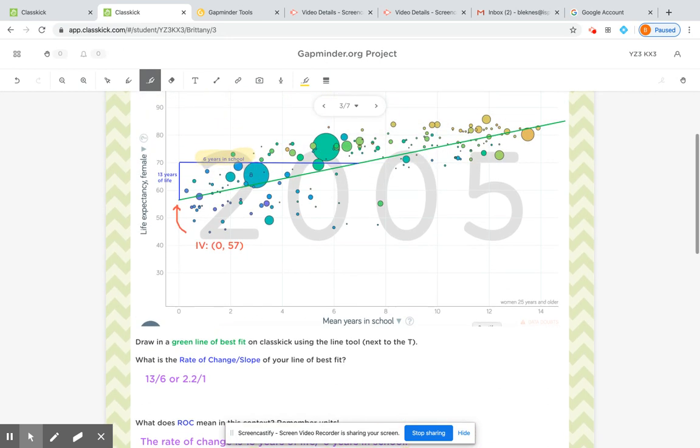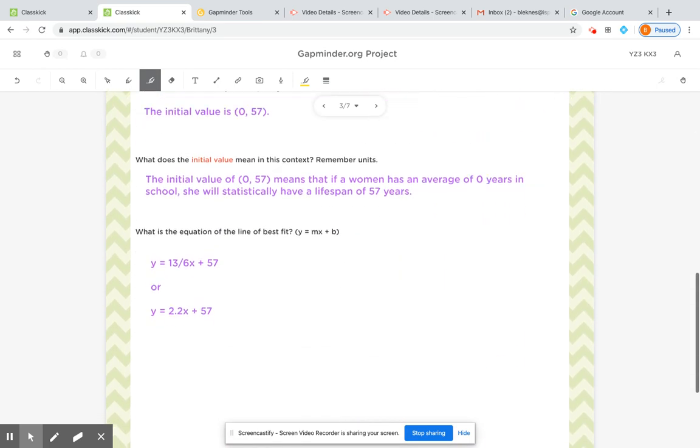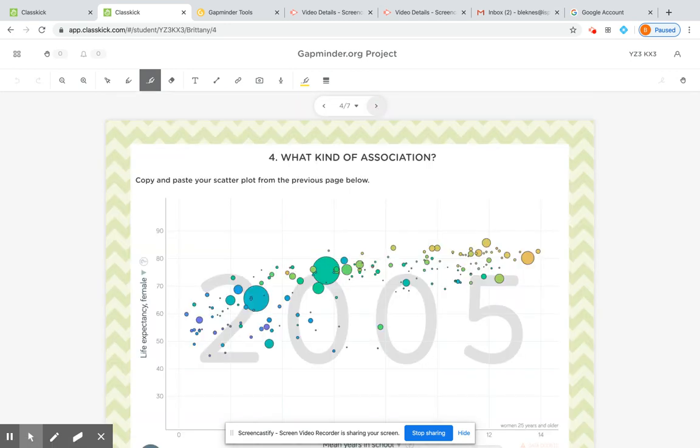Now, the initial value is a little weird because the 0 line is right here. It's not in the corner like it usually is. So the initial value right here is 57, which means that if a country had a mean years of school of 0 for women, then their life expectancy for women would be 57 years. This makes our final equation of a line y equals 2.2x plus 57, which we will use later.